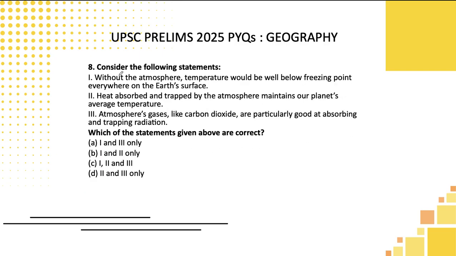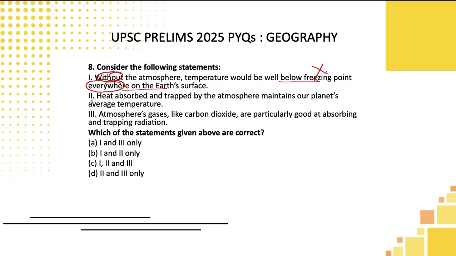Eighth one, without atmosphere, the temperature would be well below the freezing point everywhere on the Earth's surface. Very extreme statement. Most of the time it will be wrong. Everywhere is also a negative word, without is also a negative word. But more than that, logically, see what they are telling, students. If there is no atmosphere, temperature will go below freezing point everywhere. How? In daytime, the sun won't come? If the sun comes, the temperature won't increase? How will it be below freezing point everywhere on the surface? Totally nonsense statement. Eliminate the first one.